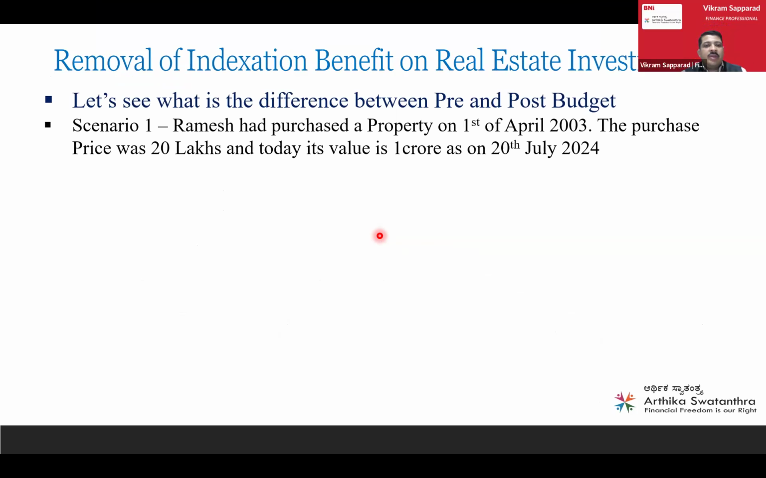So here also I am taking an example of Ramesh, who purchased a property on 1st of April 2023. The purchase price was 20 lakhs. He purchased one plot of land for 20 lakh, and today, as on 20th July, before budget, the value is, let's say, 1 crore. Now, how these taxes will play, we'll see.